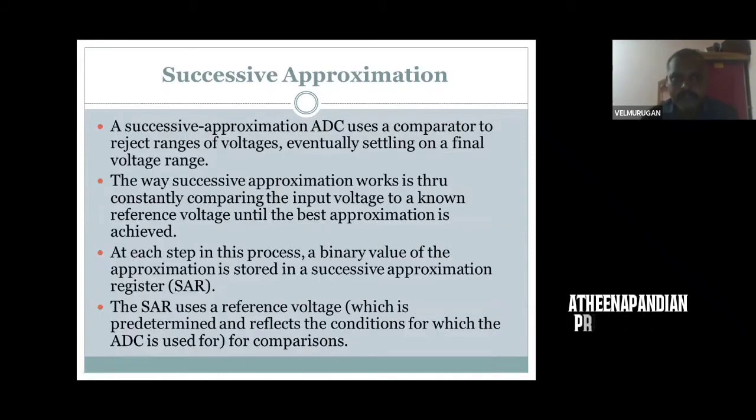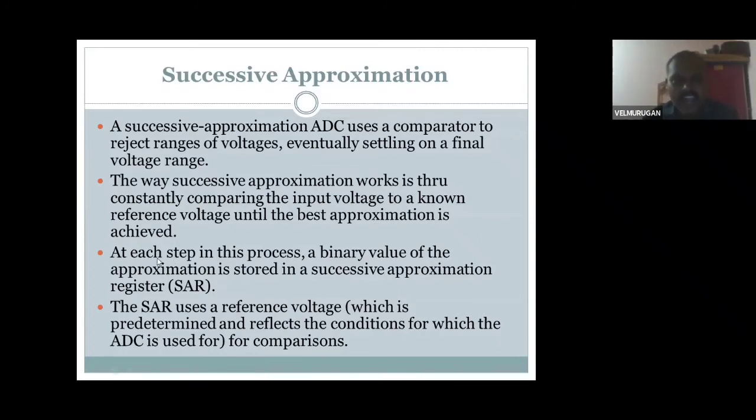Okay, students. A successive approximation method uses a comparator to reject ranges of voltage and eventually settle on a final voltage range. Successive approximation works by constantly comparing the input voltage to a known reference voltage until the best approximation is achieved. So values like 0, 0.1, 0.2 are neglected, but 0.89 or 1, 1.2 count as the 1 voltage. So if it comes to 1 voltage, it produces output 1. In this way it produces the output, with a reference voltage until the best approximation is achieved.